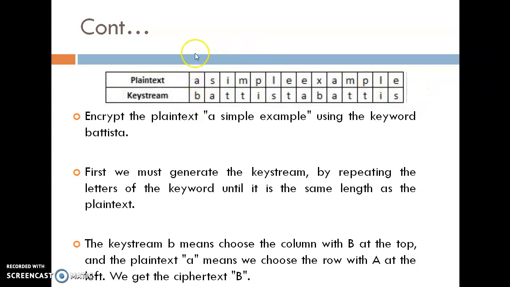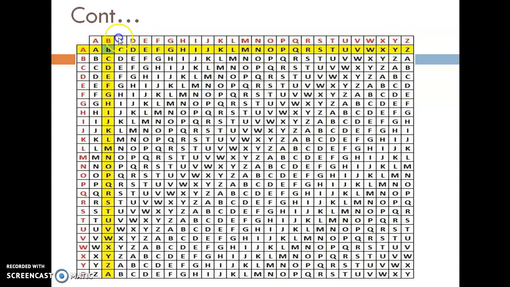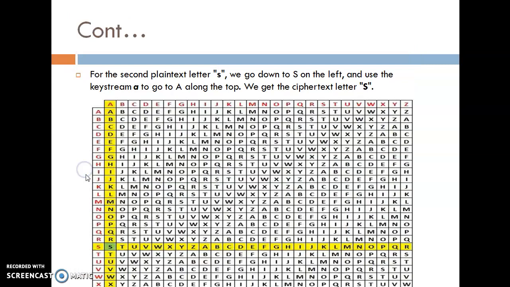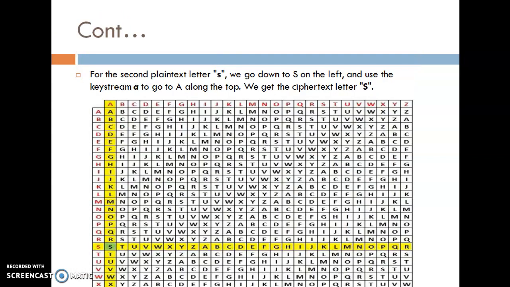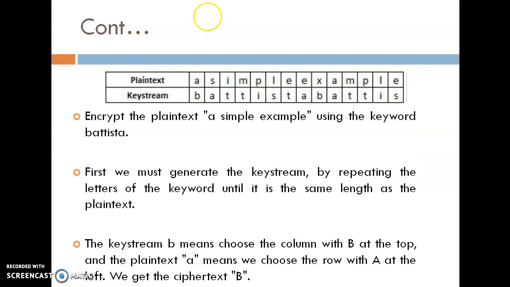Now for the first character, the plain text letter is A and the key is B. Now see here. The plain text, see the row, find out the A. A is here and the key value is B. So the common letter of this row and this column is B. Okay. So the ciphertext of A and B is B.